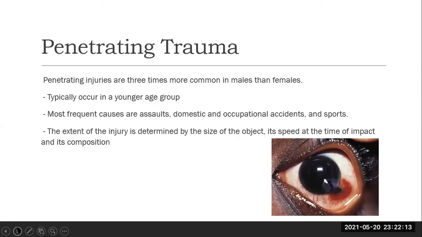Penetrating injuries are 3 times more common in males than females. They typically occur in the younger age group. Most frequent causes are assaults, domestic and occupational accidents, and sports. The extent of the injury is determined by the size of the object, its speed at the time of impact, and its composition.